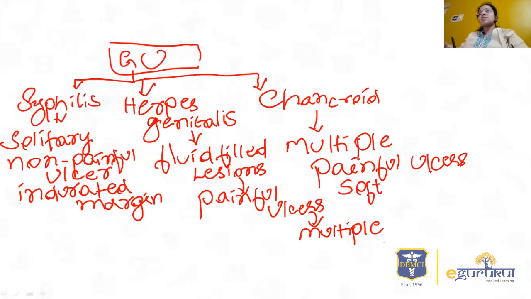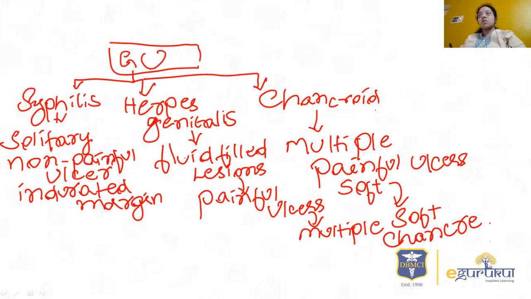That is why it is called soft chancre. Chancre is seen in syphilis, but chancroid is called soft chancre because the edges are very soft compared to syphilis, where they are indurated. That's why syphilis is called hard chancre.